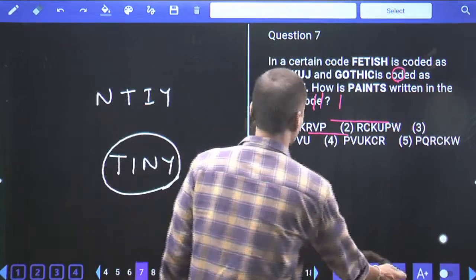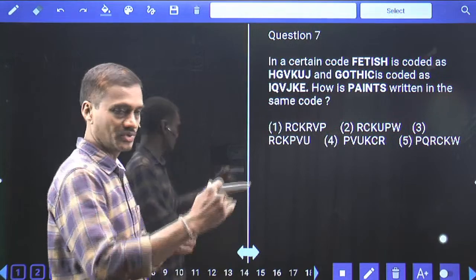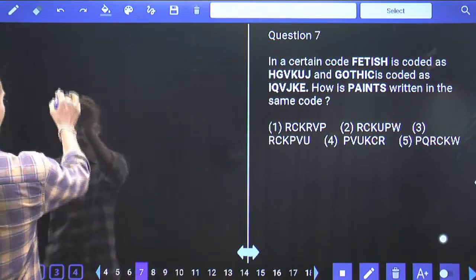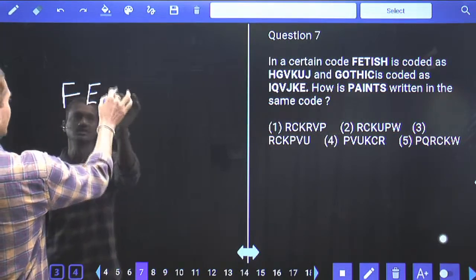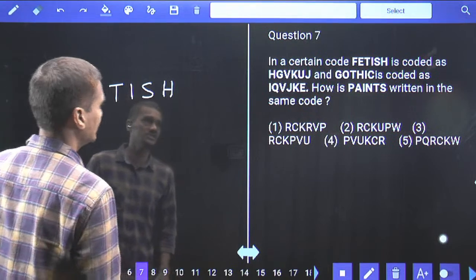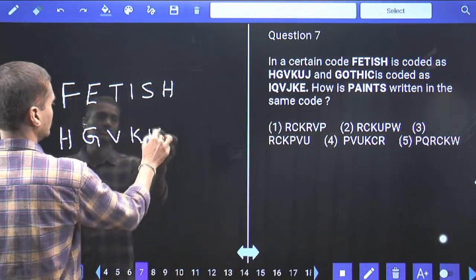Then coming to question number 7, it is based on coding and decoding. Whenever it comes under coding and decoding, we need to write down the code below the word. What is the word we have? Fetish. F-E-T-I-S-H, fetish is the word we have, and the code is HGVKUJ. These are the letters.